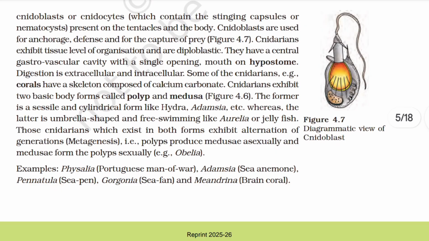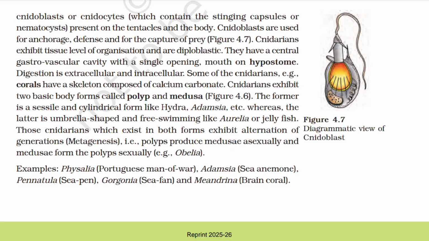Digestion is extracellular and intracellular. Some of the cnidarians, for example corals, have a skeleton composed of calcium carbonate. Cnidarians exhibit two basic body forms called polyp and medusa. The former is a sessile and cylindrical form like Hydra, Adamsia, etc., whereas the latter is umbrella shaped and free swimming like Aurelia or jellyfish.